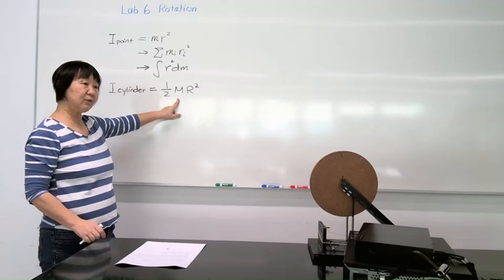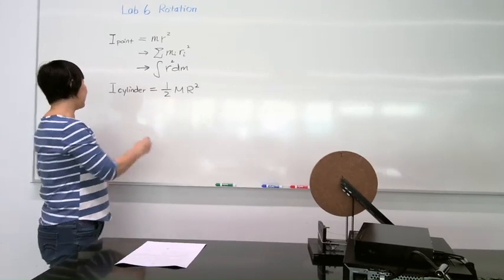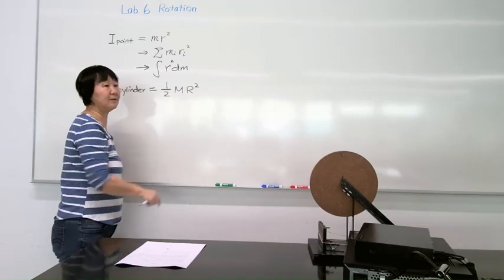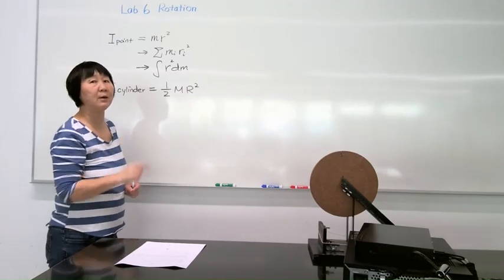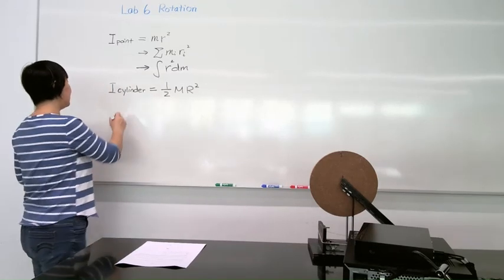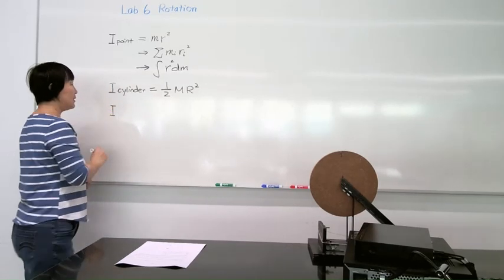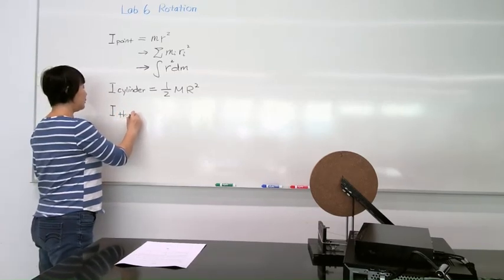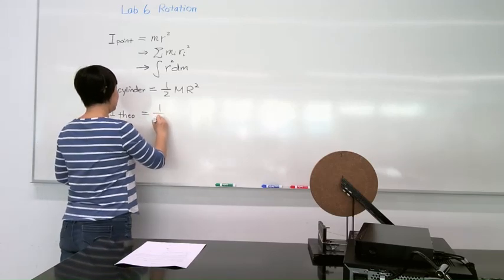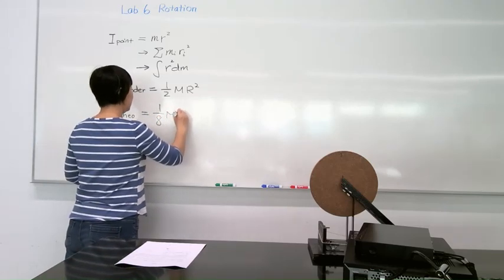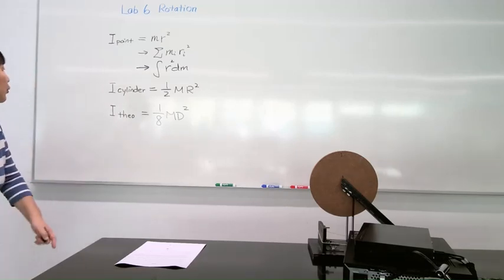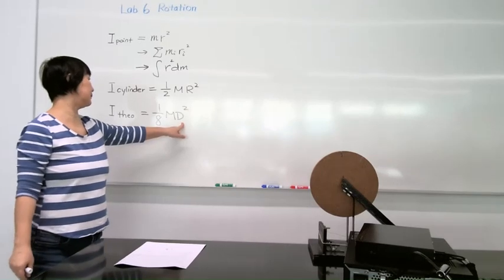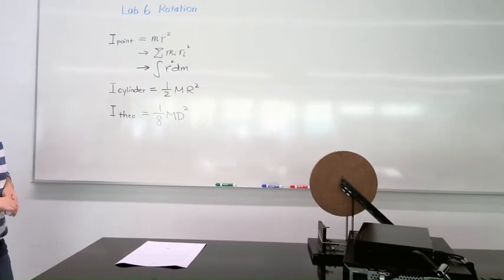We can apply this formula to our cylinder. The only thing you need to do is replace the radius by the diameter, because in the lab we measure diameter rather than the radius. So you will get our first equation. We call that the theoretical result, I_CO, is 1/8 m d squared. That's the mass of the cylinder and the diameter of the cylinder. That is our first method.